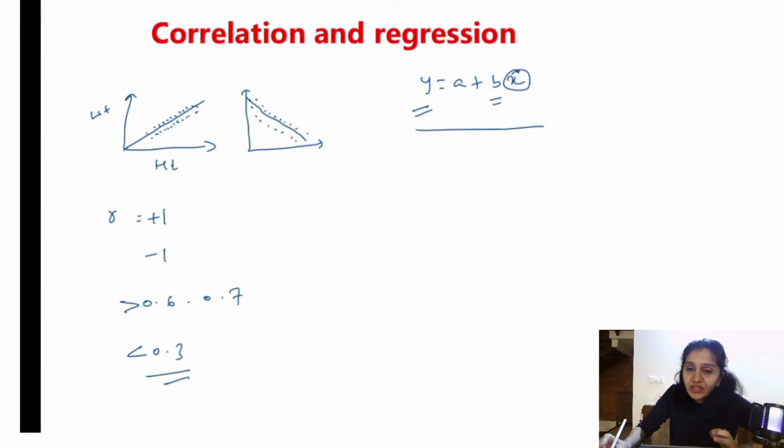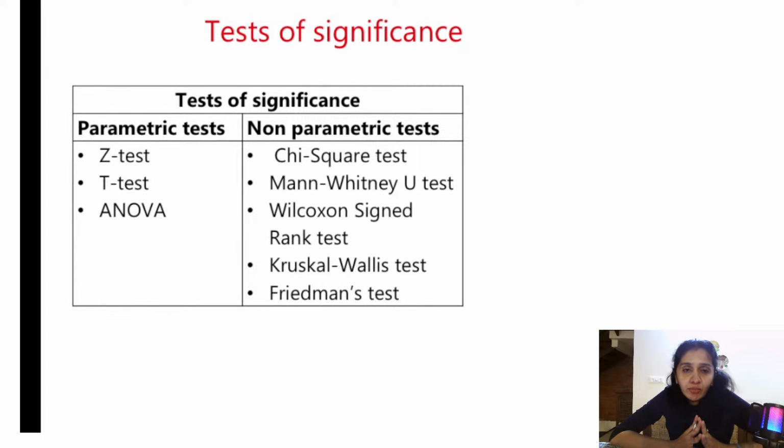So let us look at tests of significance. This is very important again. There are two types of tests under tests of significance: one is parametric test and the other one is non-parametric test. So what are parametric tests? When do we use parametric tests? When the data is normally distributed, when the data is quantitative in nature, when the data is in the form of mean, right? That is when we use parametric tests.